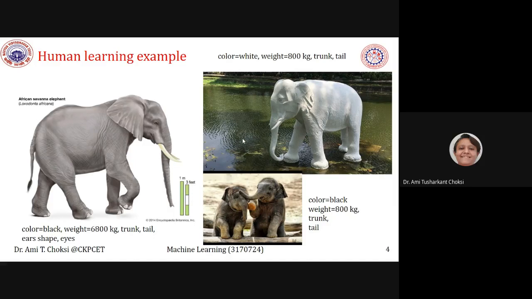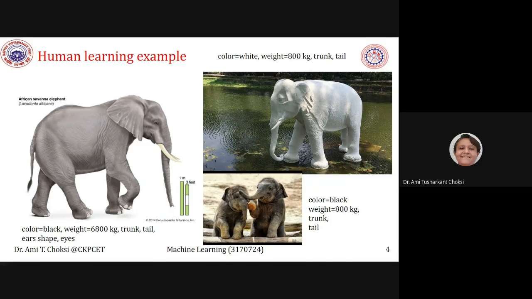Now what happens if I show you this third photo? Will you be able to acknowledge and identify it as an elephant? May not be. You will say, no, the weight must be very high, a big trunk should be there, the legs must be thicker, so this is not an elephant.